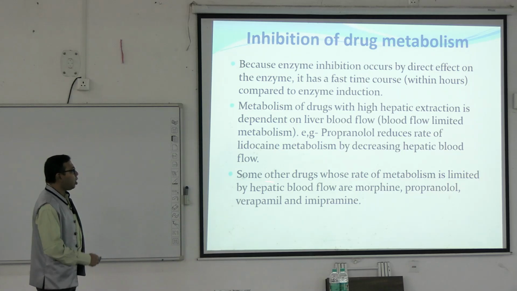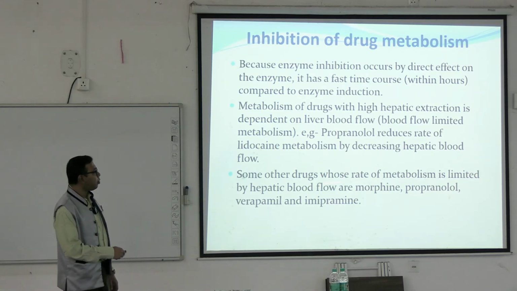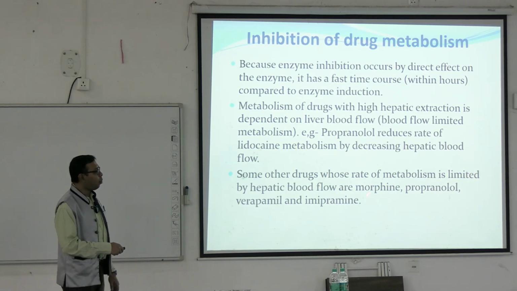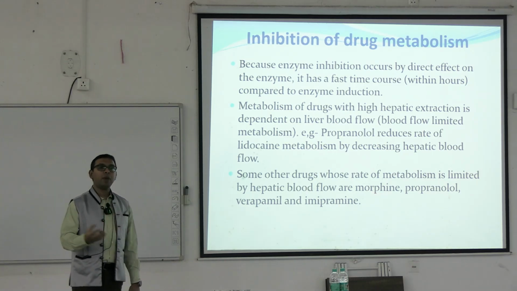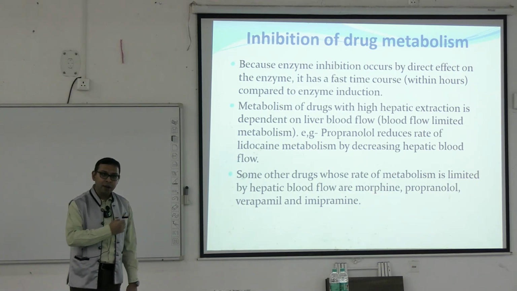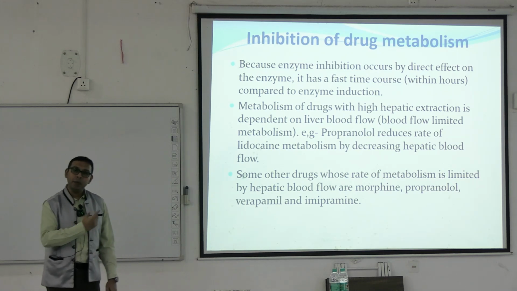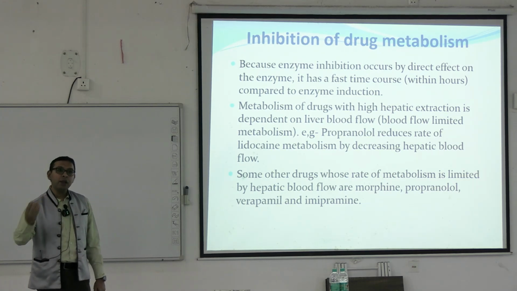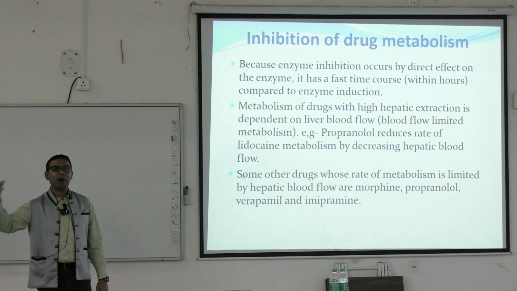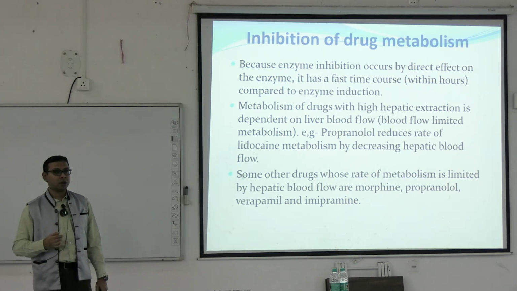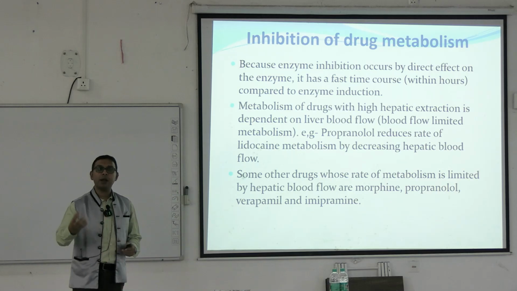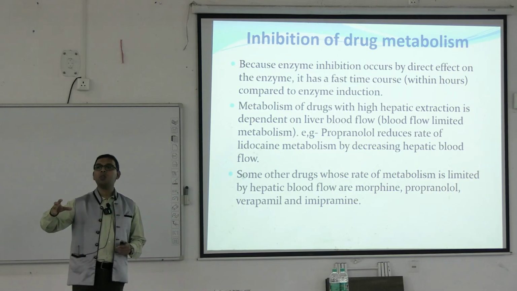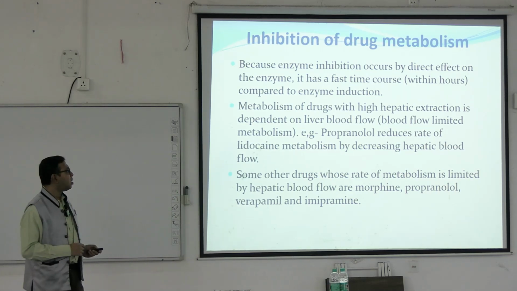This is a drug-drug interaction. Some other drugs whose rate of metabolism is limited by hepatic blood flow are morphine, propranolol, verapamil and imipramine. Hepatic blood flow is needed because the drug has to enter the hepatic cells by means of the blood flow. Then within the cells there are the cytochrome P450 system, glucuronidation and other systems. So some drugs can increase or decrease hepatic blood flow and ultimately control the metabolism of another drug.